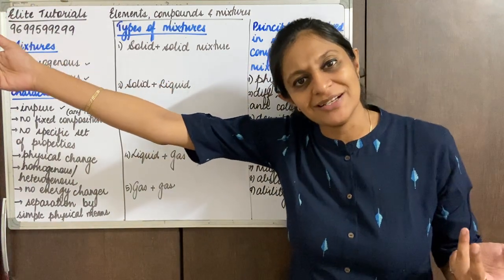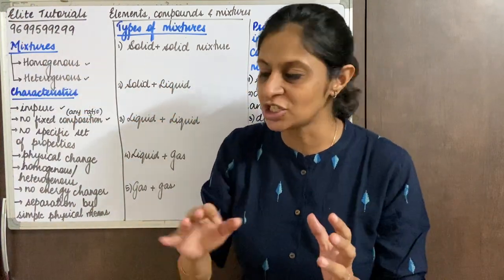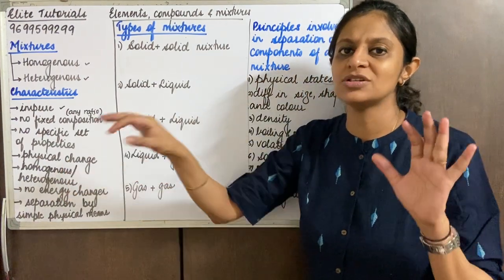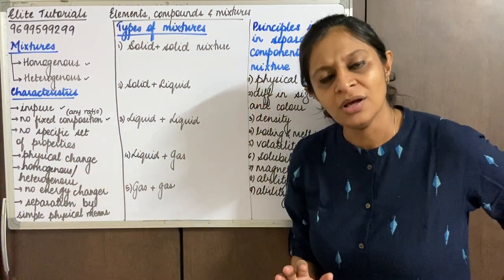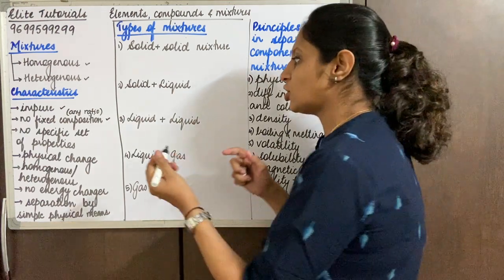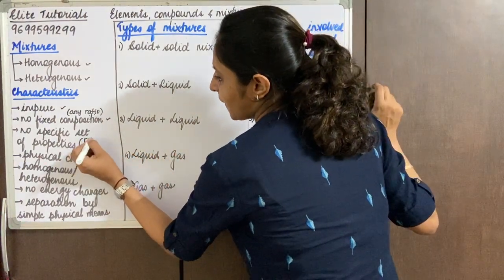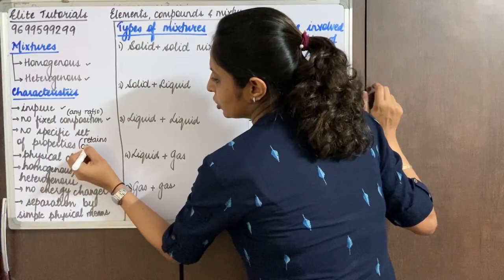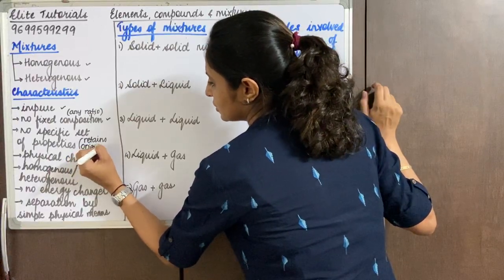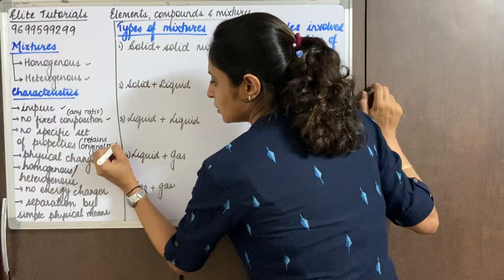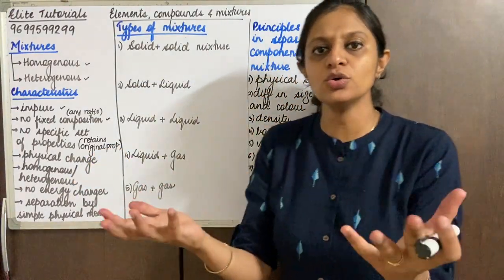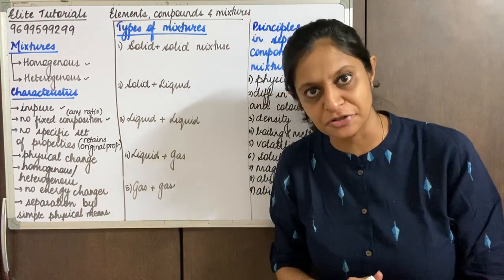That was what we studied in compounds. But in a mixture, they do not have any new set of properties. Why? Because they retain their original properties. Perfect? Yes, so therefore they have no new set of properties that have been introduced.